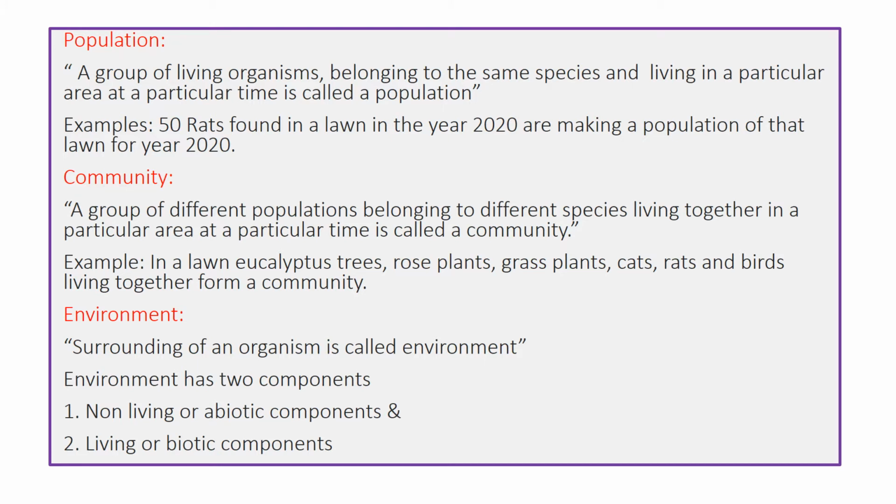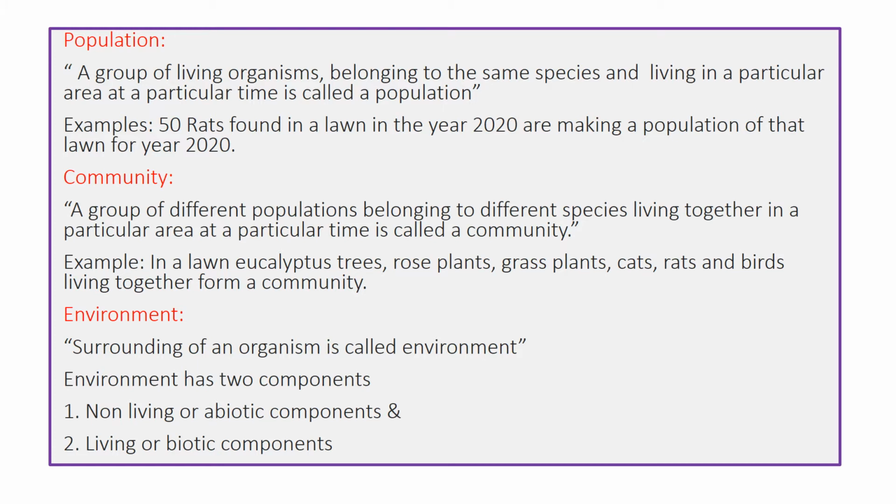The community is a group of different populations. It means it is a group of living organisms which belong to different species, living together in a particular area. Examples of communities are rivers, lawns, grasslands, even the lawns found in various institutes or at your homes.